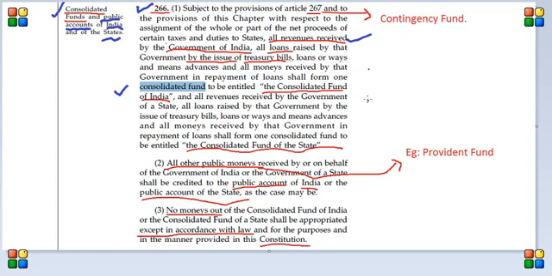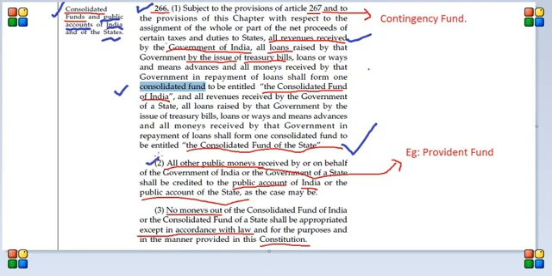And the same thing can be said of the state government. All the money raised by the state government in the form of taxes or something like that, and all the money borrowed by the state government, will be kept in a fund called the consolidated fund. That's what we have to remember. That's what consolidated fund means, and we also have to remember Article 266 which talks about that.